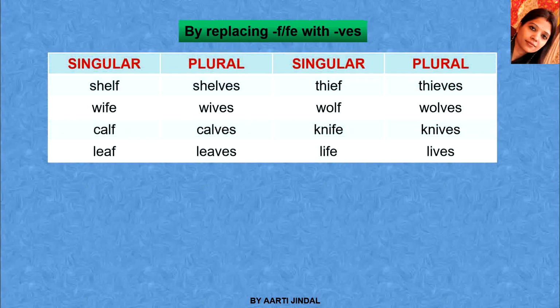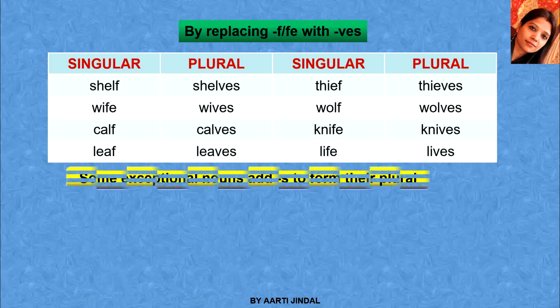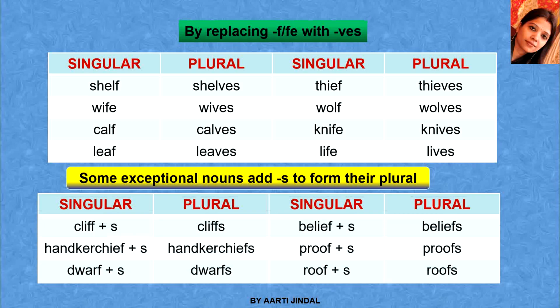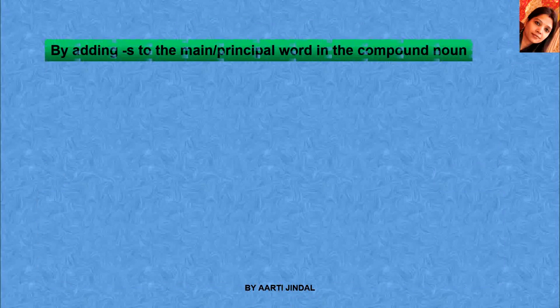The next way is by replacing f or fe with ves. Examples are shelf will be shelves, wife, wives, calf, calves, leaf, leaves, thief, thieves, wolf, wolves, knife, knives, life, lives. Some exceptional nouns add s to form their plural. The examples are cliff plus s will be cliffs, handkerchief plus s will be handkerchiefs, dwarf plus s will be dwarfs, belief plus s will be beliefs, proof plus s will be proofs, roof plus s will be roofs.